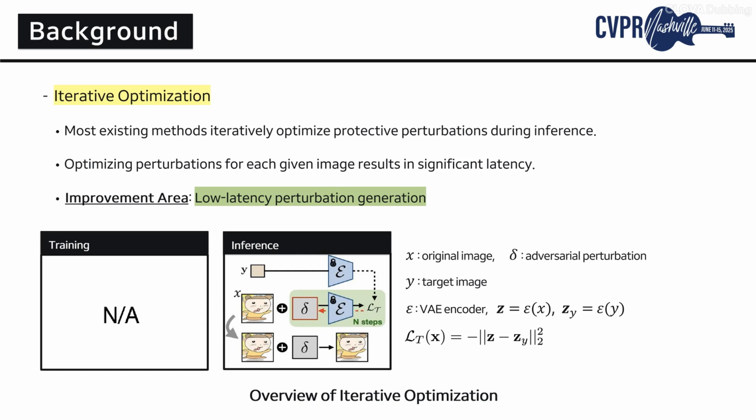Let me first provide some background. Most existing methods employ an iterative optimization process during inference, where protective perturbations are optimized individually for each given image. As shown in the diagram, these approaches iteratively adjust perturbations over multiple steps, in this example, by minimizing the distance between the latent codes obtained via a VAE encoder from the input image and the target image. Due to this multi-step optimization, calculating adversarial perturbations requires considerable latency, severely limiting practical applications. Therefore, there's a clear need for perturbation generation techniques that achieve significantly lower latency.